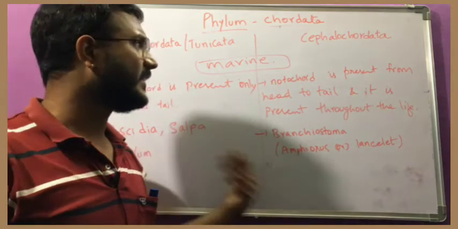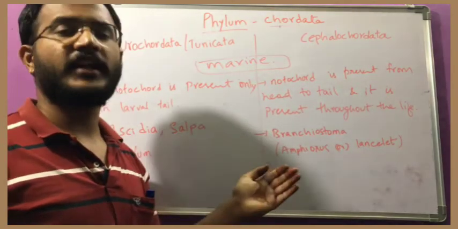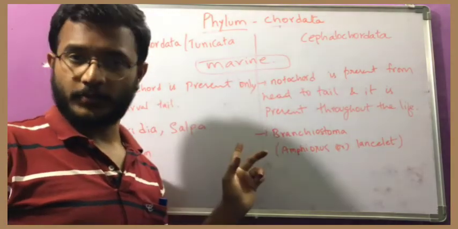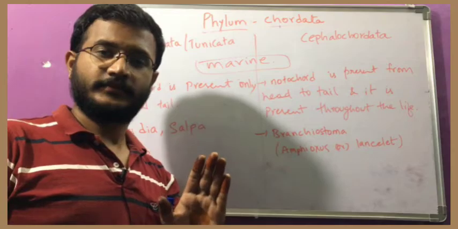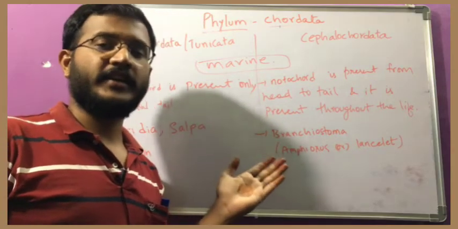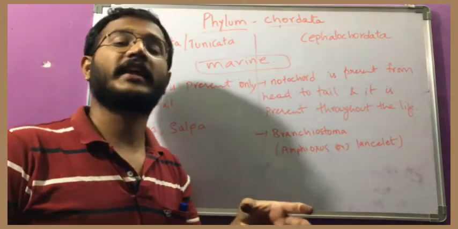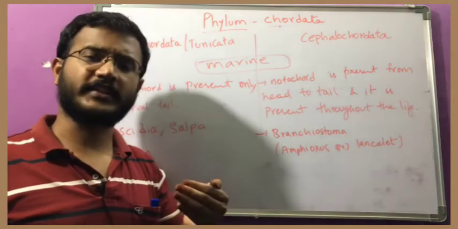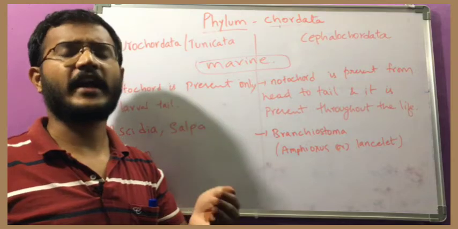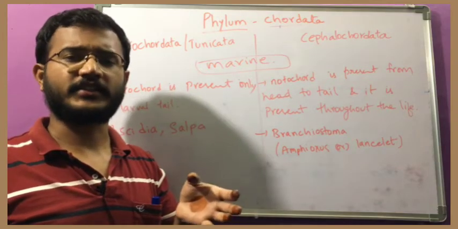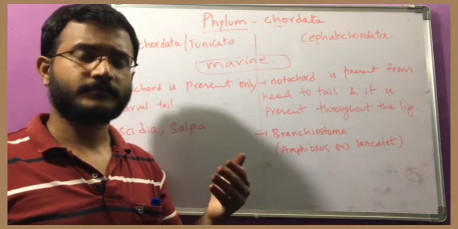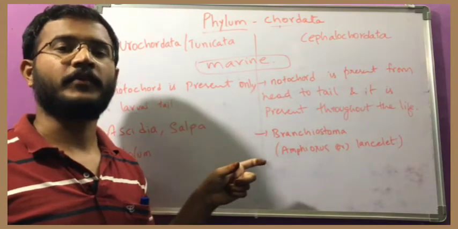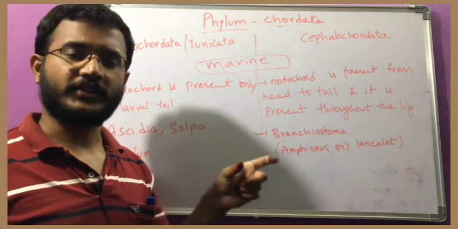Okay, from the next class onwards, we will deal especially with the subphylum Vertebrata. So first of all, Cyclostomata, then fishes. So what is Cyclostomata and what are the fishes? Again, fishes are classified into two classes: Chondrichthyes and Osteichthyes. And again, amphibians. What are the characters? And again, like in the invertebrates, where we made a chart for each and every phylum, like that, here we will prepare the chart.